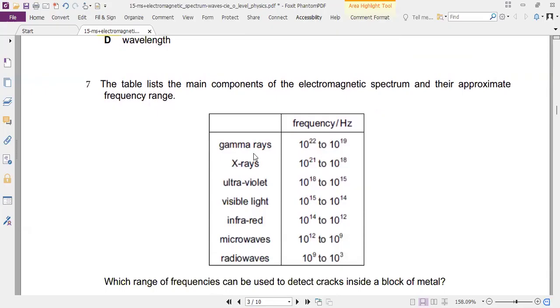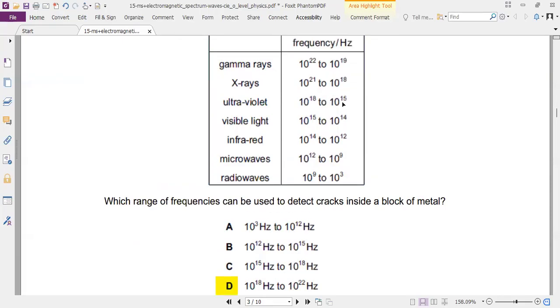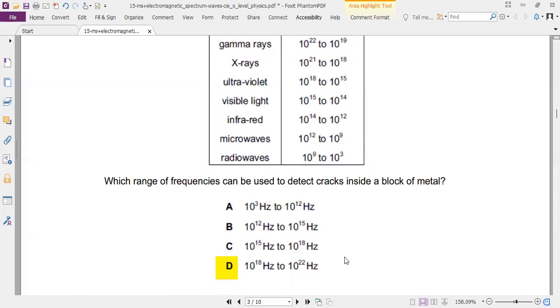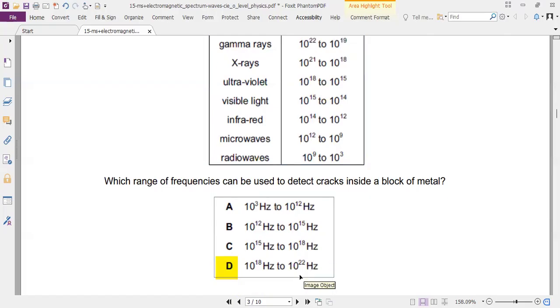Number 7, this is the frequency range given. Cracks: we use X-rays for cracks, and here the trick is the frequency has been given in the decreasing order, but in the choices the frequency is in the increasing order. So read it backwards. 10^18 to 10^22 will be X-rays.